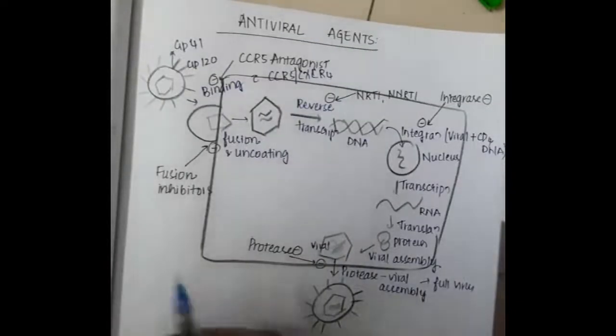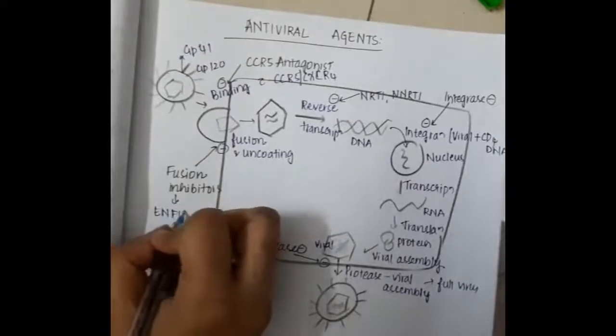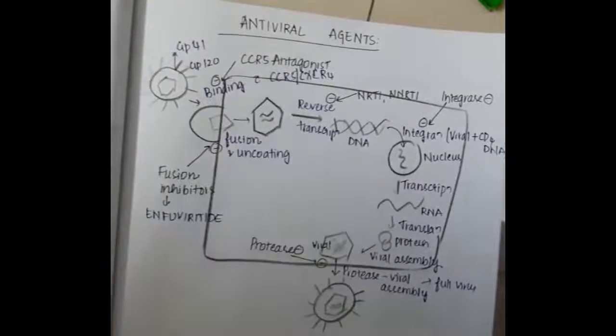Right, so these are the main drugs which are important. Fusion inhibitors are enfuvirtide. So we are going to learn one by one all the drugs which are involved in HIV.